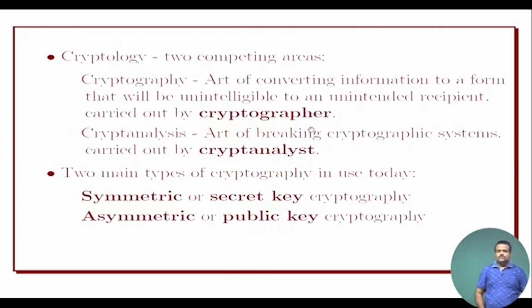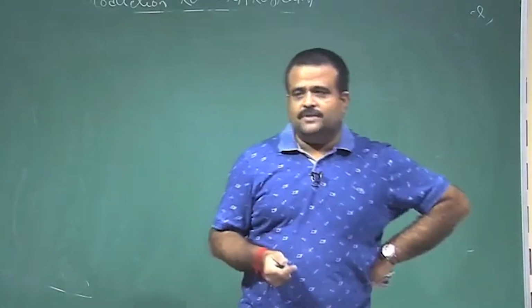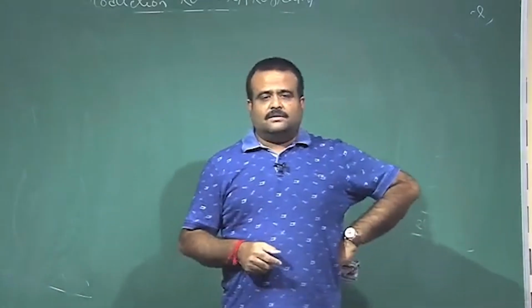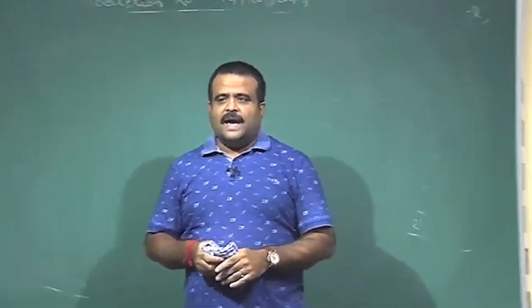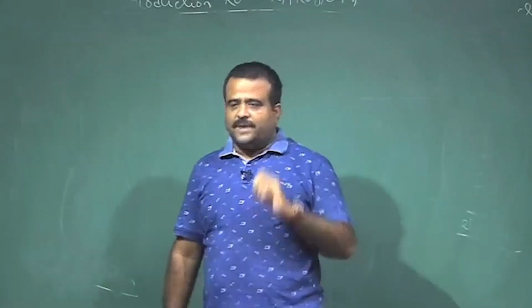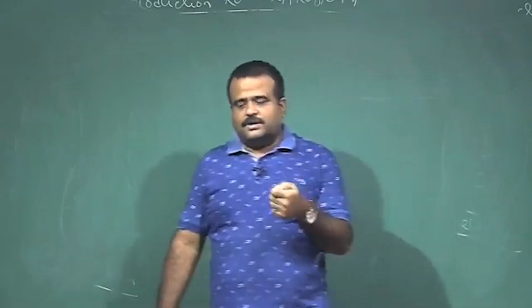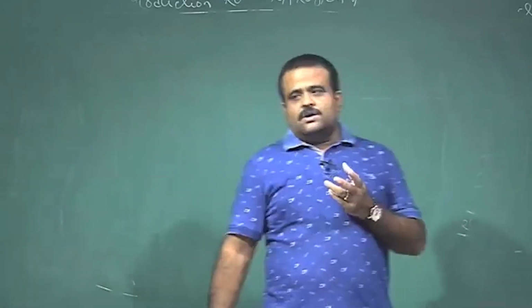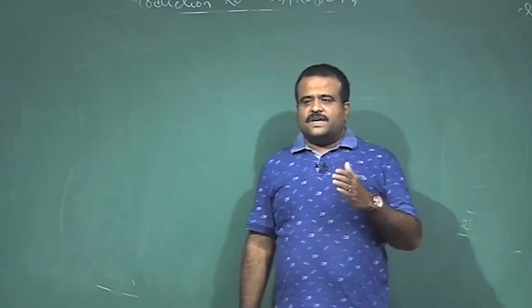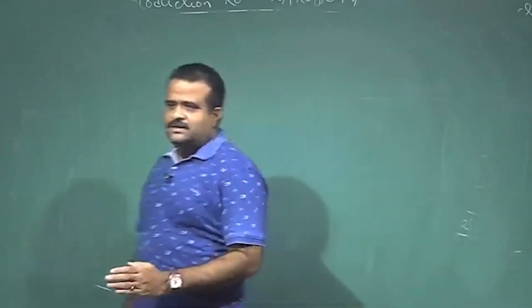Cryptography has two components. One is cryptography, the area where we know the algorithms, like the encryption algorithm, the decryption algorithm, and how we share the key. All these issues come under cryptography. The other side of the coin is breaking the code, the hacker, the cryptanalyst. Cryptographers design the code, and cryptanalysts break the code.